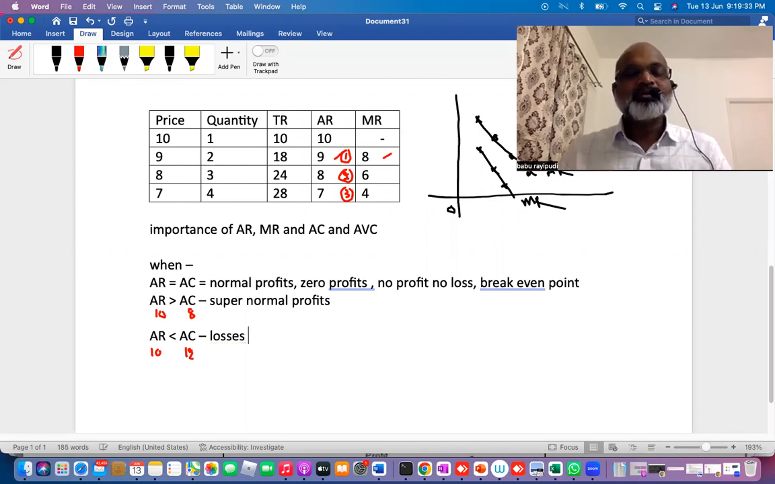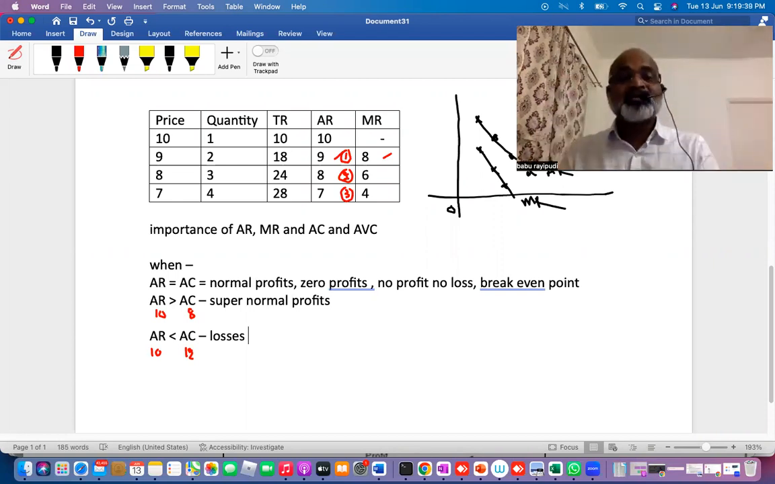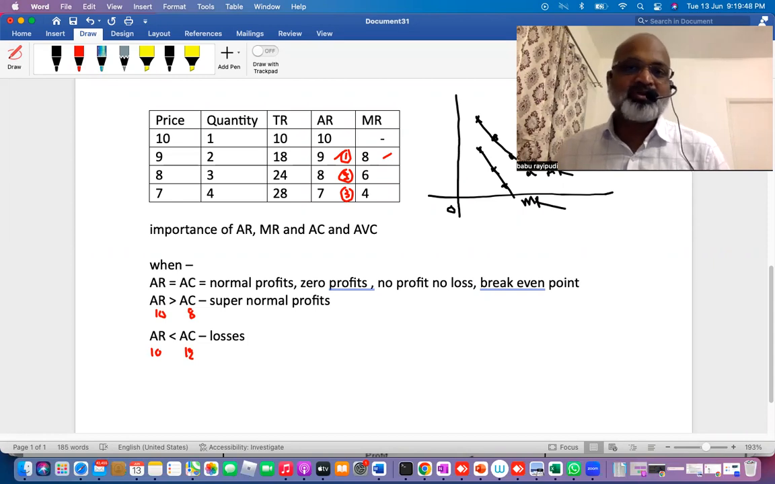So you understand now whether the firm is earning profits or losses or normal profits. We are deciding on the basis of average revenue and average cost. When average revenue is equal to average cost, I'm charging 10 rupees, I'm spending 10 rupees, no profit, no loss, zero profits, normal profits.